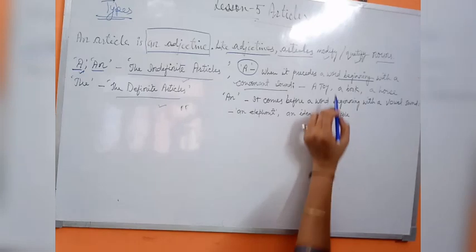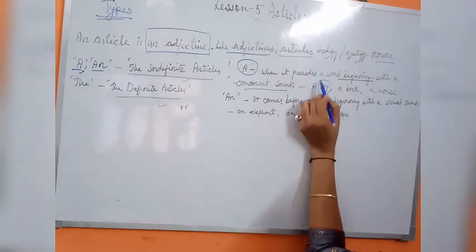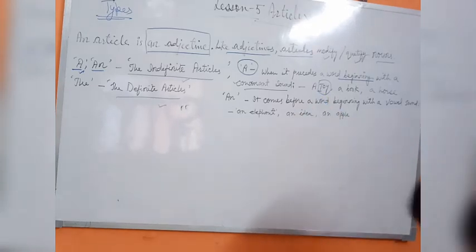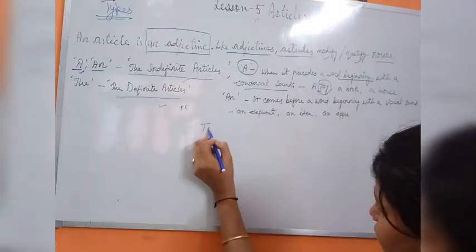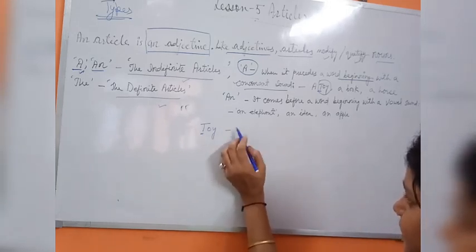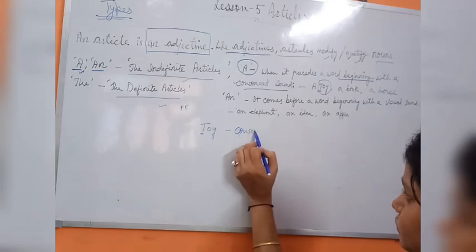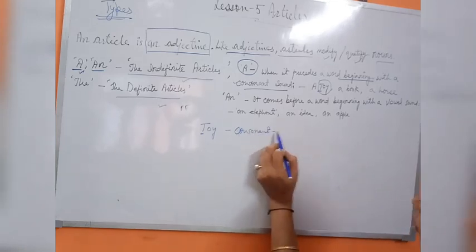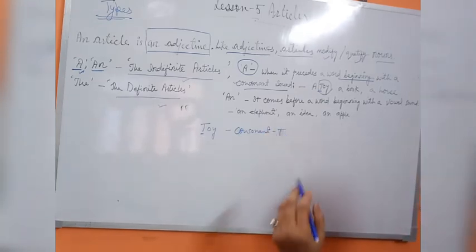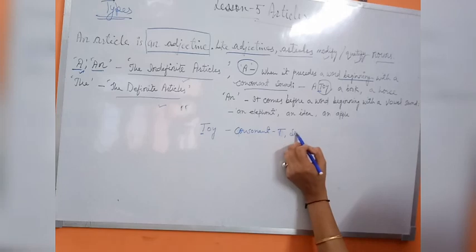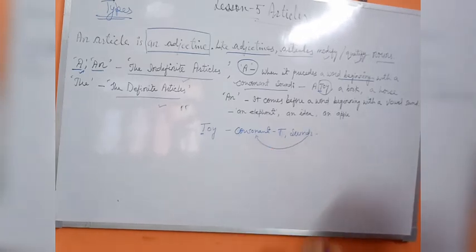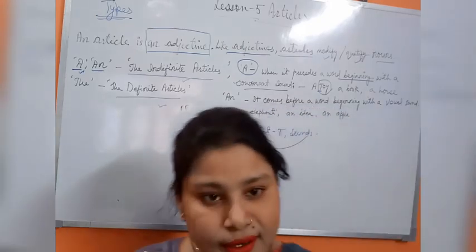See the example, toy. You can see it starts with the consonant T, and it also sounds like a consonant.